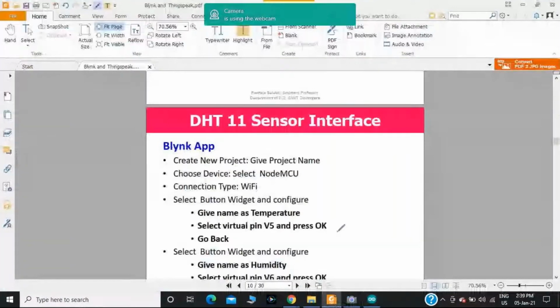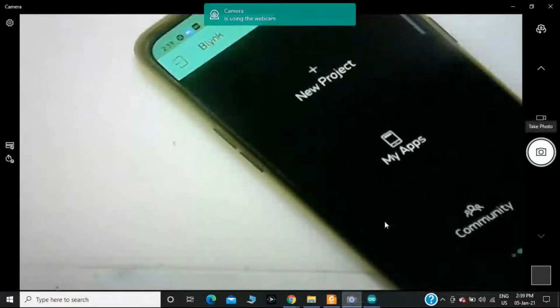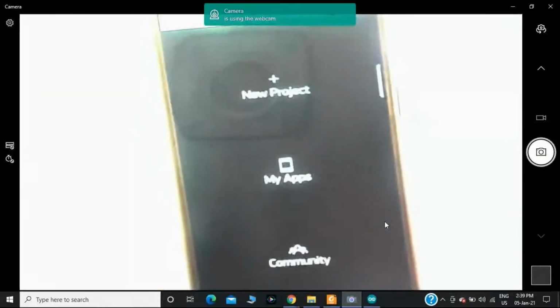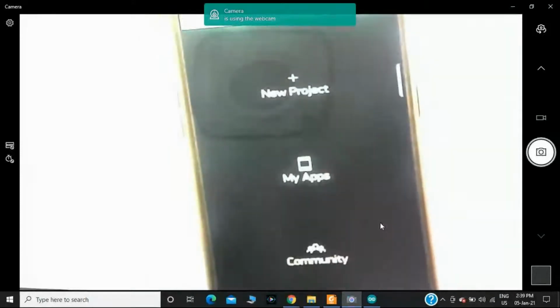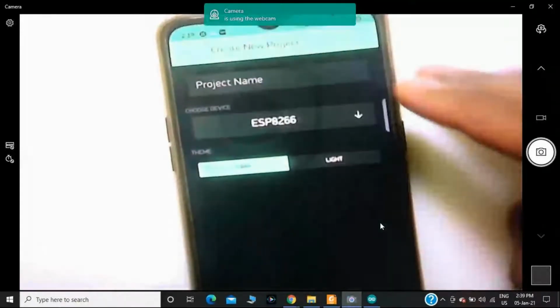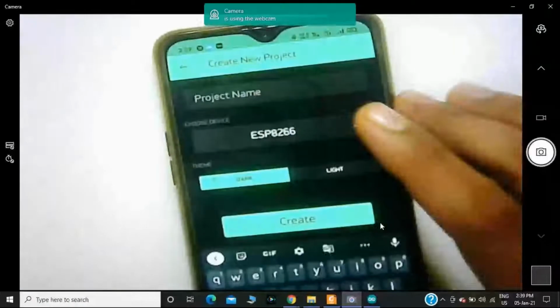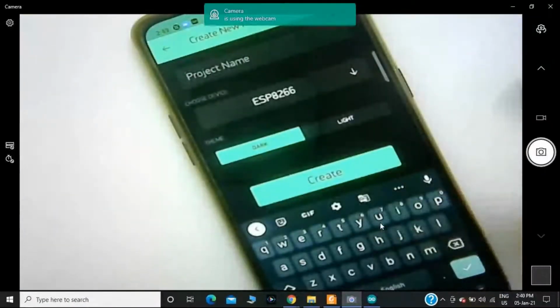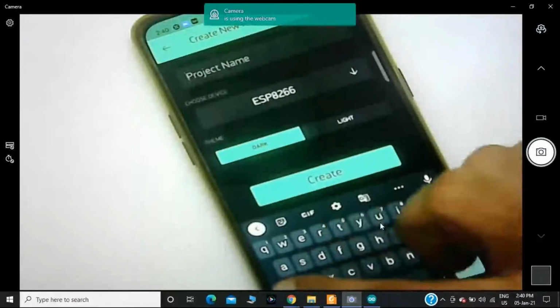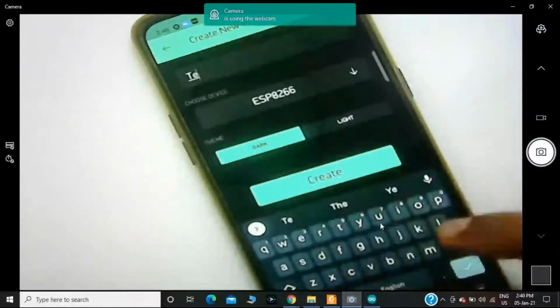First I will go through the initial step. After downloading the Blynk app on your mobile, first you should select New Project. Then the project name, I am considering it as temperature monitoring.